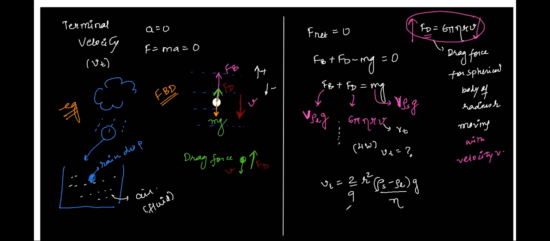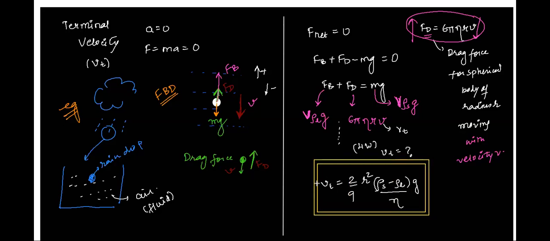Anukriti, I want you to repeat this, or maybe just tell this to us one more time. Just the expression of terminal velocity. Yes, Anukriti, go ahead. Terminal velocity is equal to 2 by 9 r square (rho s minus rho l) g by eta. Very good. Tell me what is r, g, and eta, and also rho s and rho l. Give me the variable description.